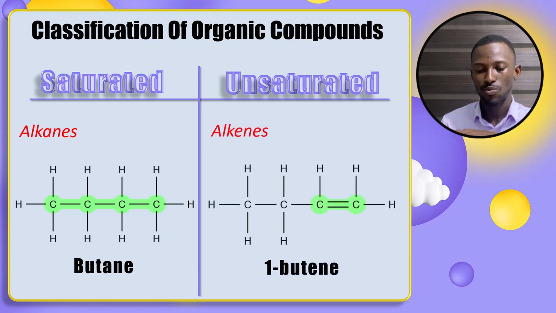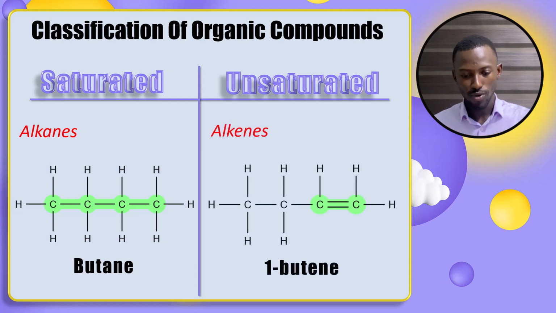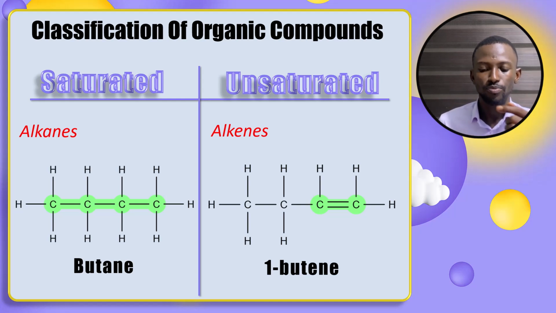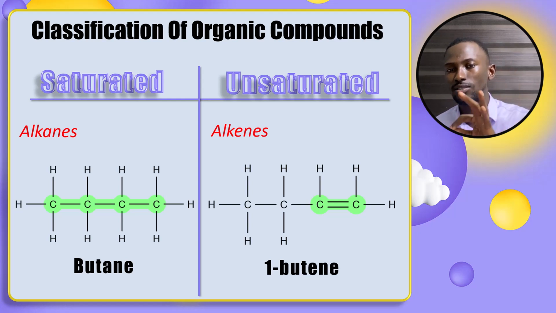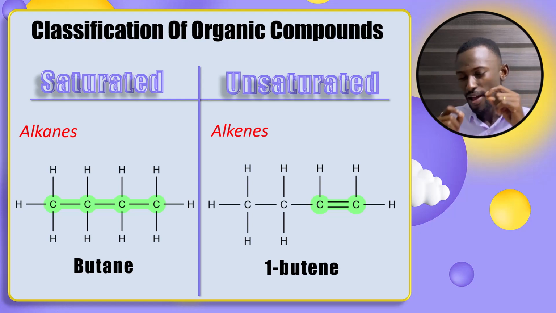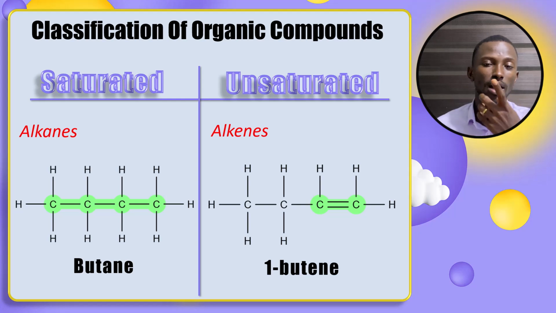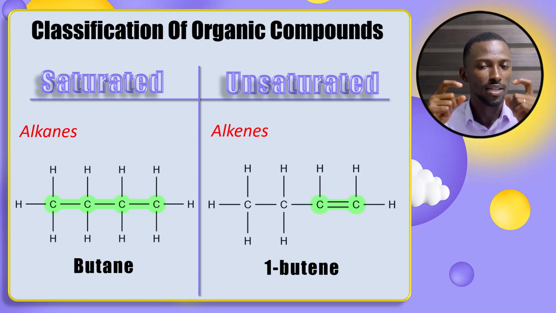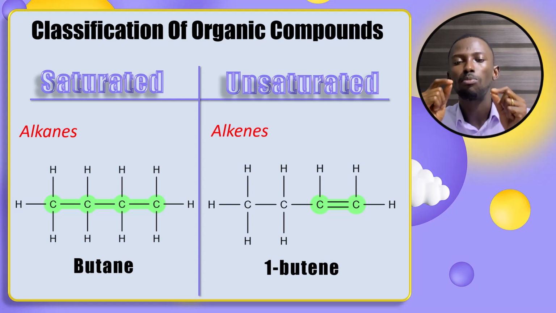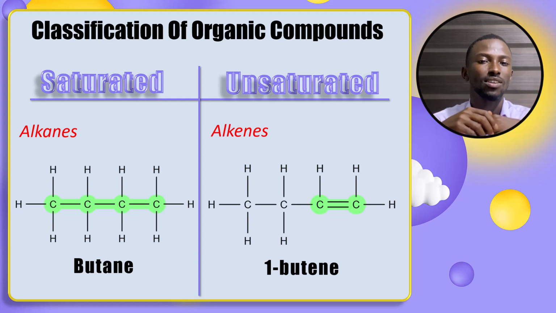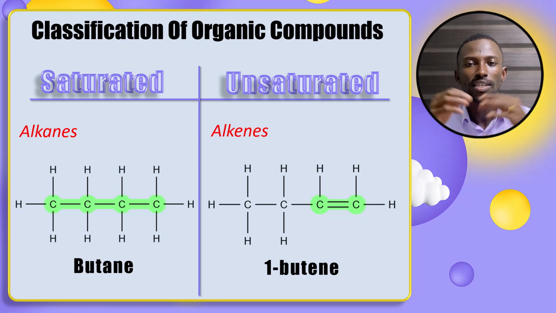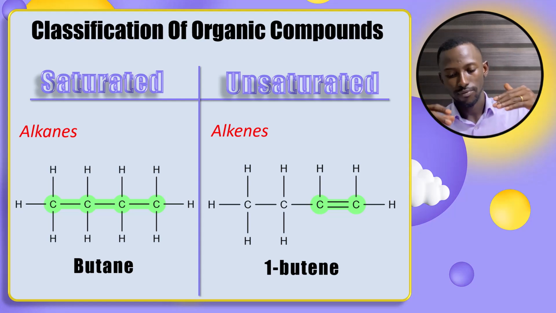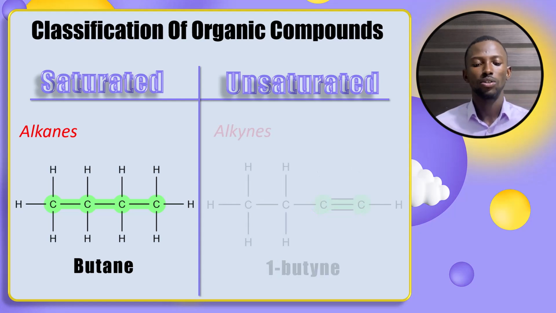Let's look at the next one, which is unsaturated. This is 1-butene. It's an alkene. You can see clearly that some of the carbon atoms have single bonds, but two of the carbon atoms do not have only single bonds. There is a double bond found between two of the carbon atoms. Because of this double bond, this compound is an unsaturated compound. So unsaturated compounds have double or triple bonds.